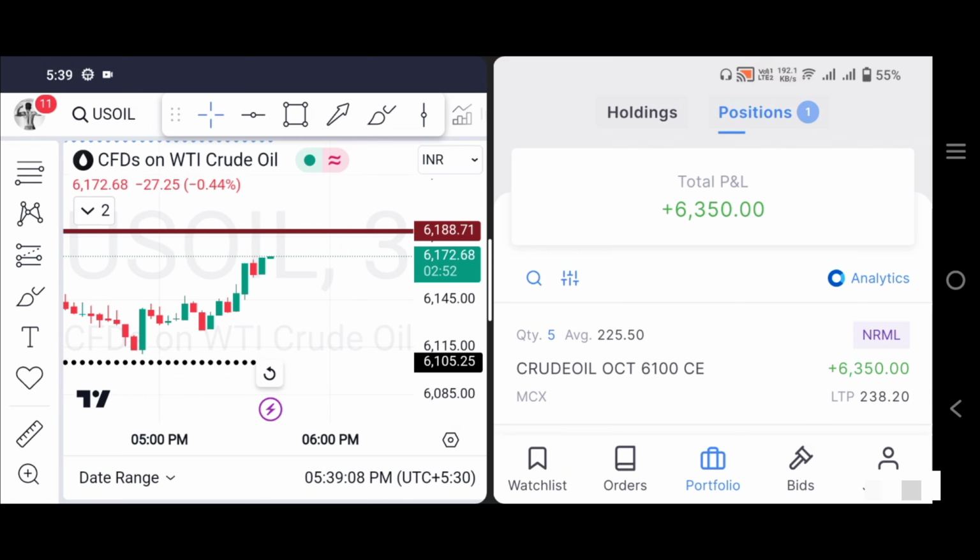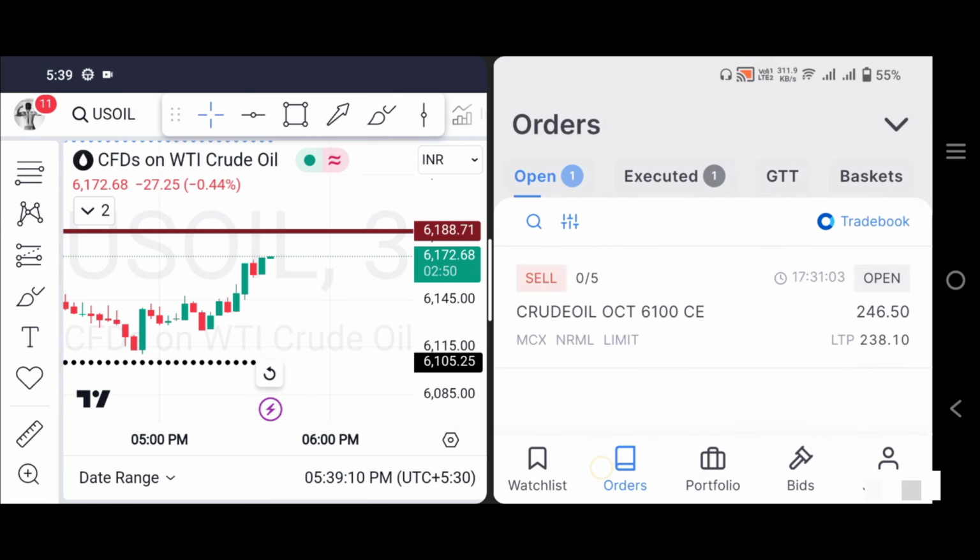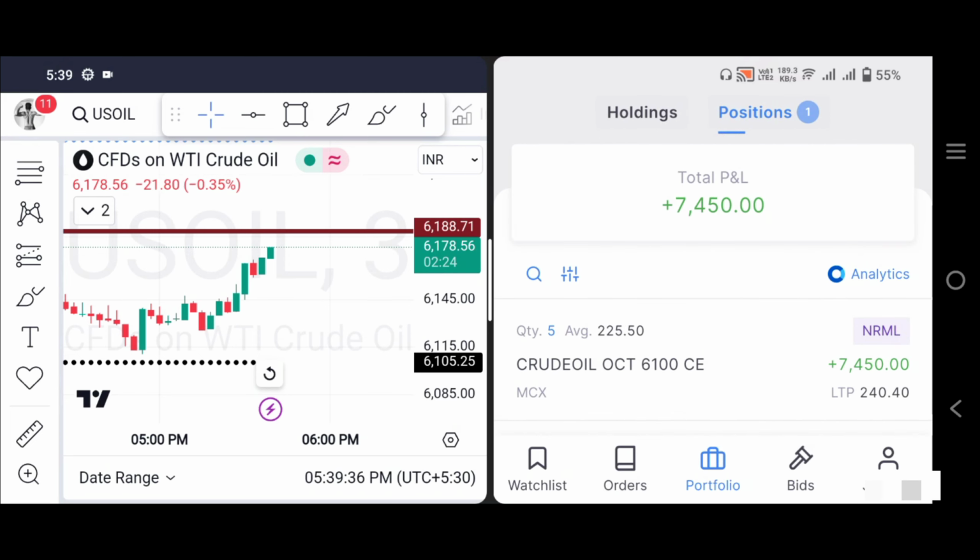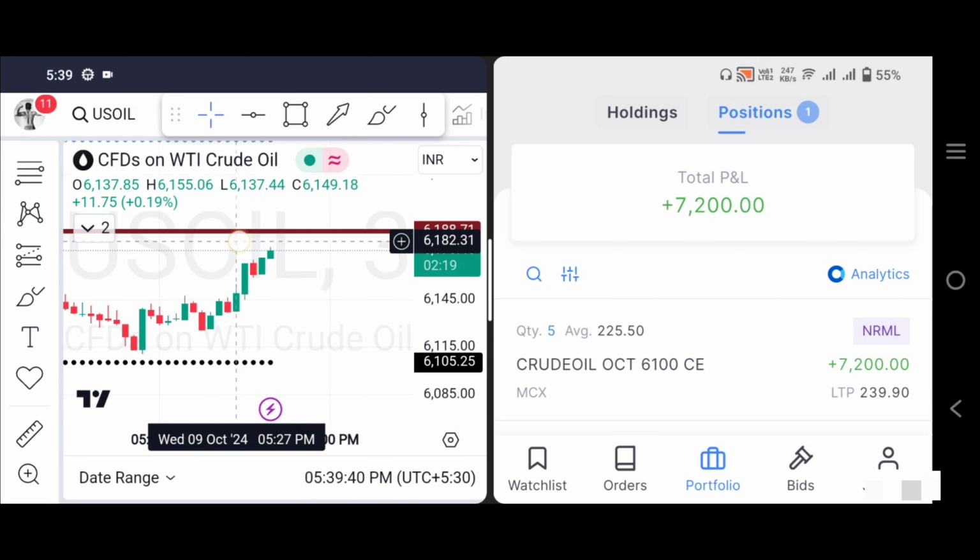I have bought a 6100 call option, 5 lots, at 5:31 p.m. So I entered this trade at a price of 225.50 paise. I put a target of 246.50 paise. My entry candle is this 5:27 p.m. candle only.